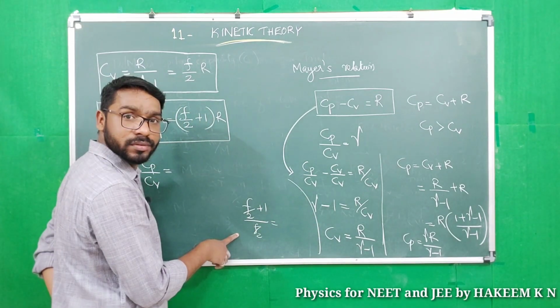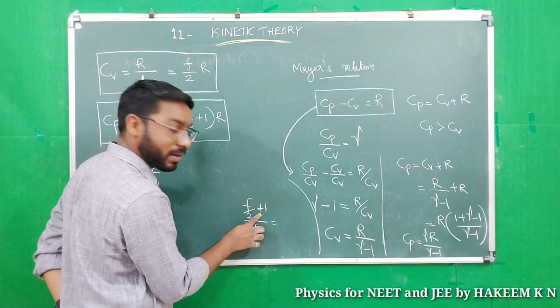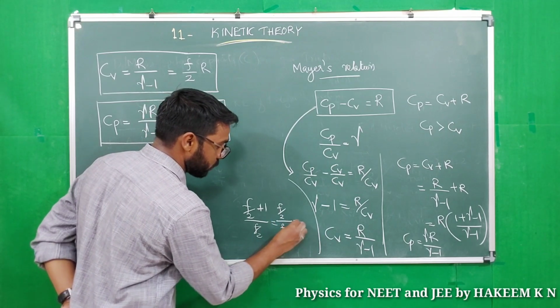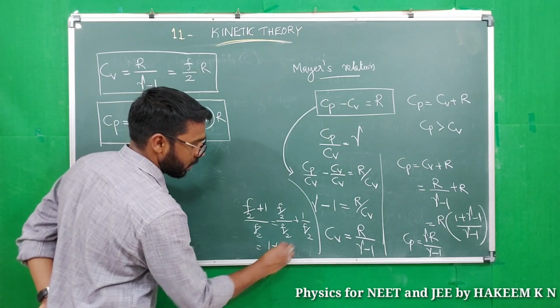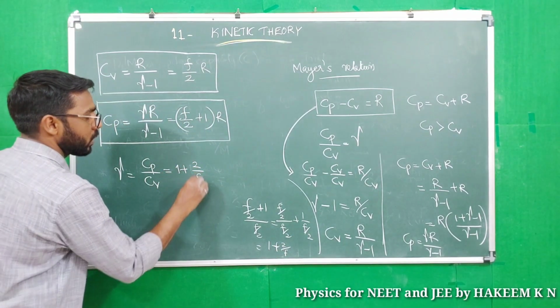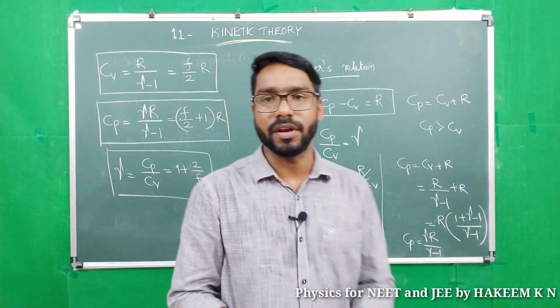F by 2, dividing with separating with this plus, so we will get F by 2 by F by 2 plus 1 by F by 2. This becomes 1 and 2 will go 2 by F: 1 plus 2 by F.